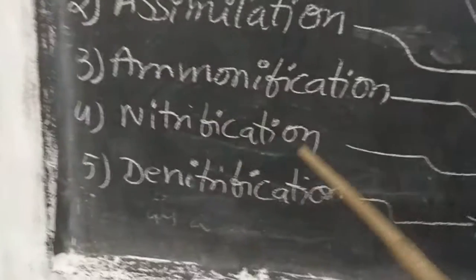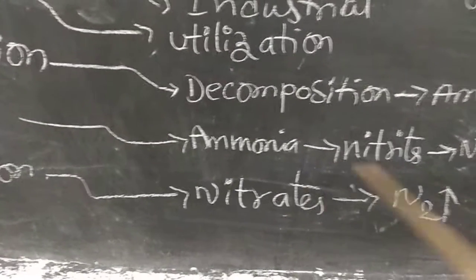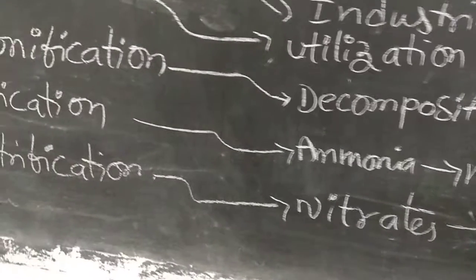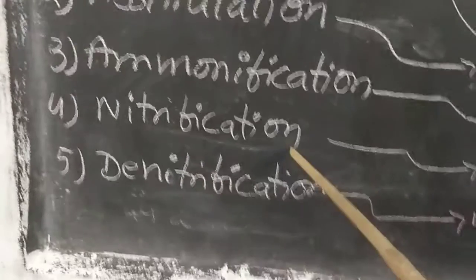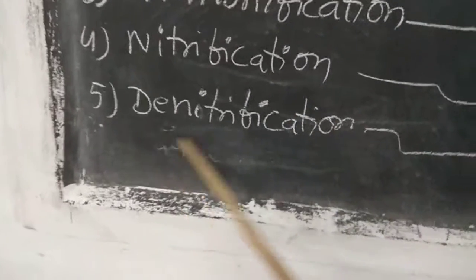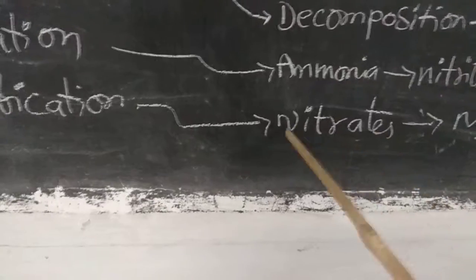And fourth one is nitrification. The formed ammonia is gradually converted to nitrites and nitrates. This reaction is mediated by some bacteria such as nitrobacter, nitrosomonas, like that. Nitrification means formation of nitrites and nitrates from ammonia. Fifth step is denitrification. The formed nitrites and nitrates gradually convert to atomic nitrogen, and this atomic nitrogen again reaches the environment, that is the atmosphere.